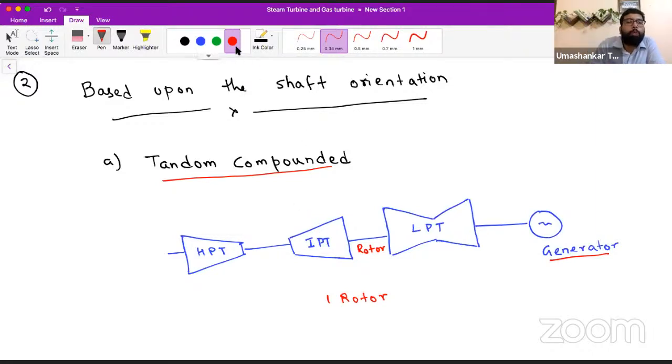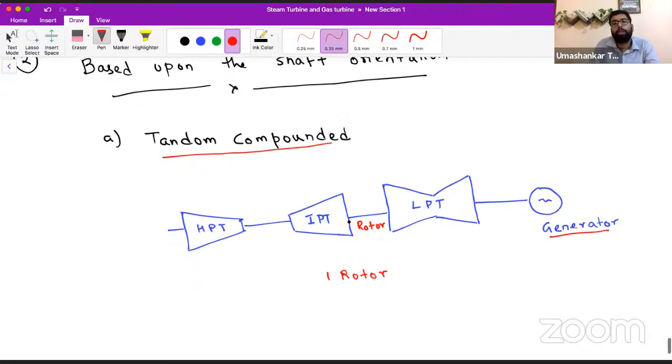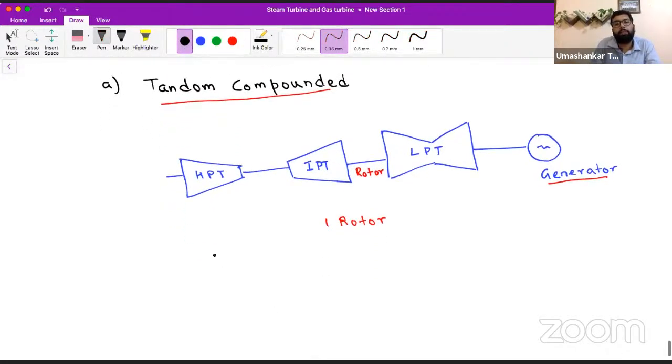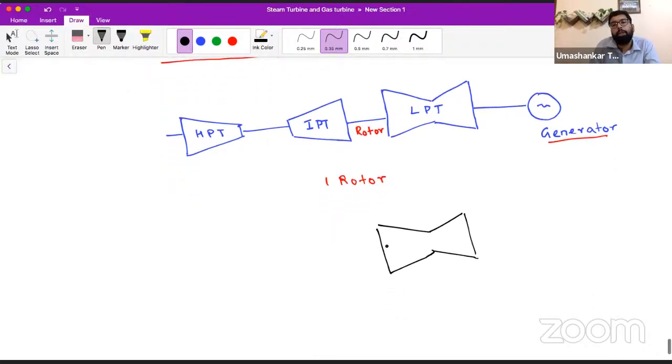Now focus here. In this figure, some turbines I am drawing in one go. What does this mean? It means we have two flows, one in this direction and one in this direction.